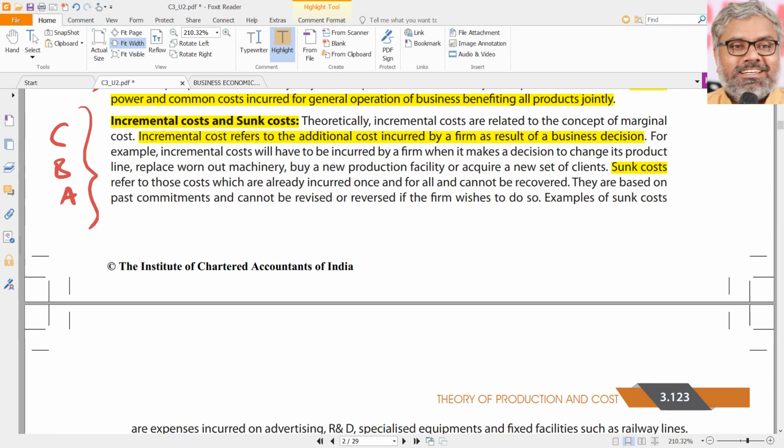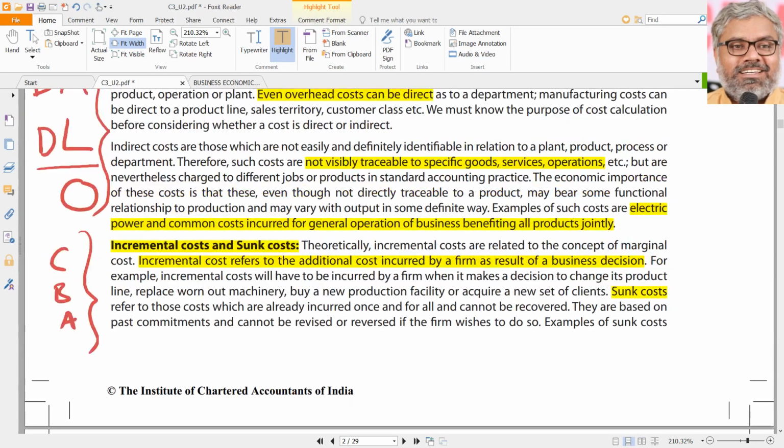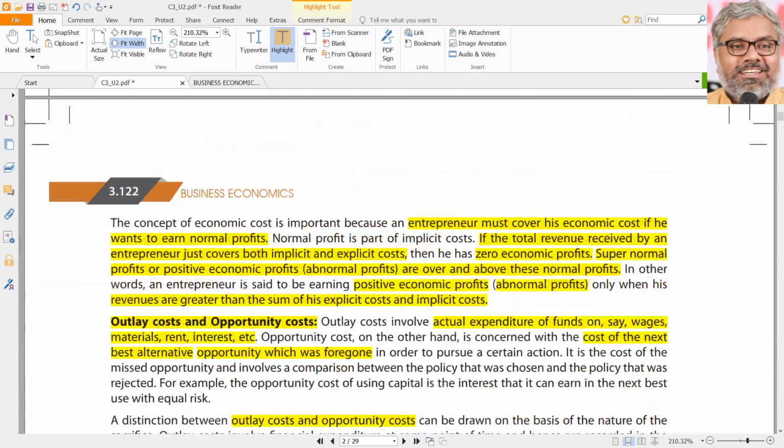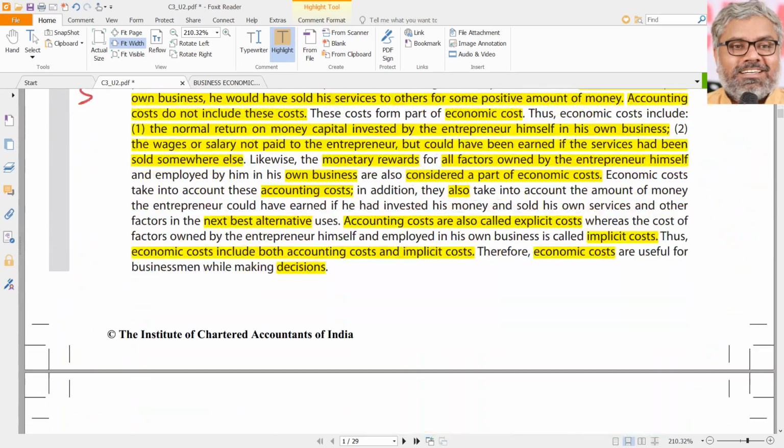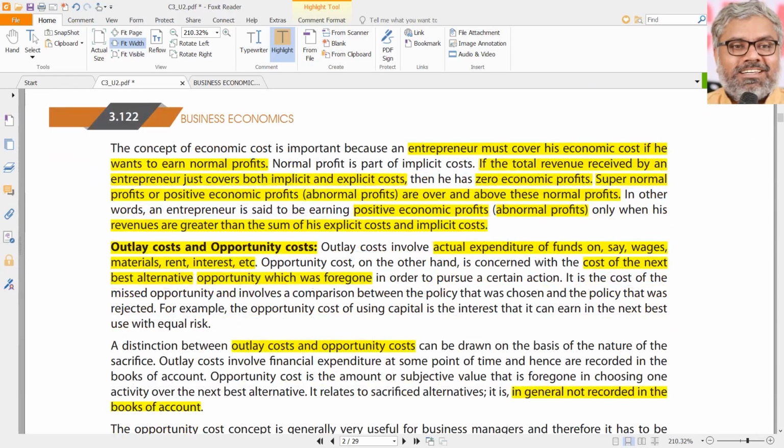Actually, there is no relationship between incremental costs and sunk costs. Why are they a pair here? There is no reason for it. Just some words, that's all. Direct and indirect, at least they are opposite with each other. We can understand. We can say there is a contrast between economic costs and accounting costs. Yes, as a combination, we can understand that.